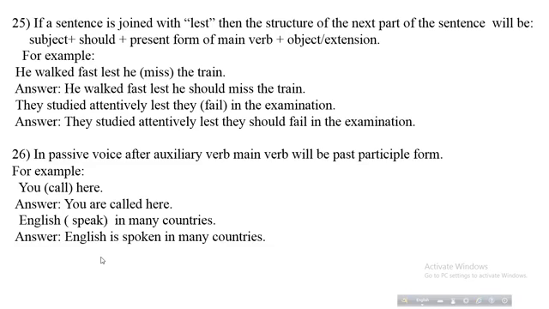Students, if a sentence is joined with lest, then the structure of the next part of the sentence will be subject plus should plus present form of main verb plus object or extension. For example, he walked fast lest he missed the train. Answer: he walked fast lest he should miss the train.